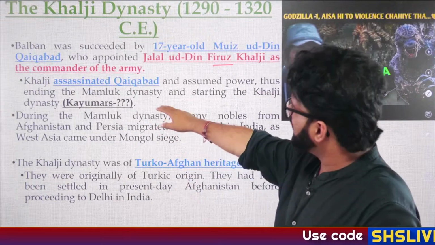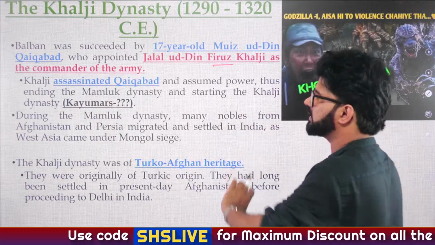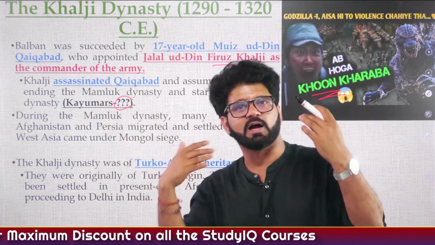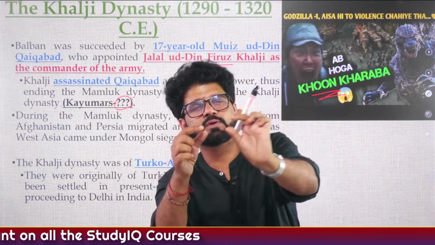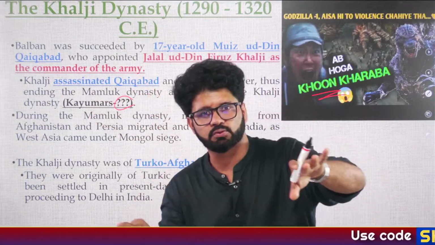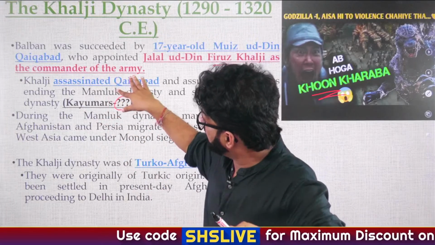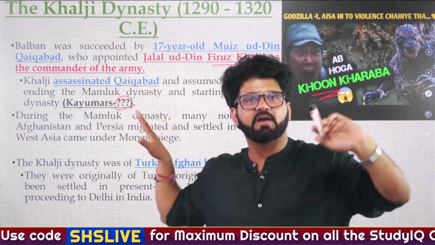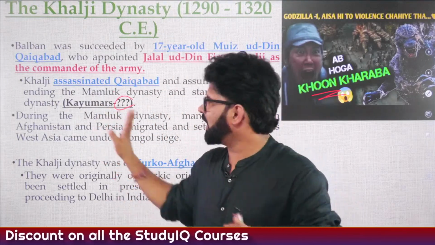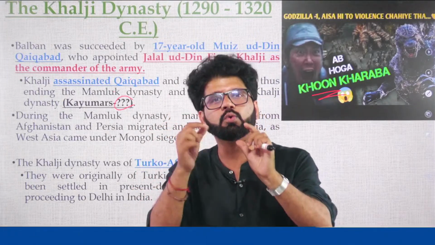So again, Jalaluddin Khalji assassinated Kaikabad and assumed power, thus ending the Mamluk dynasty and starting the Khalji dynasty. See here, there is a debate, as somebody was saying in the comment section, that Kayumar is the last ruler. Kayumar was a 3-4-year-old son of Kaikabad. In many books they write Kaikabad as the last ruler, in many books they write Kayumars. I don't think UPSC will ever give you a question where both Kaikabad and Kayumar are options. If they have, you have to choose Kayumar. But many people believe that Kaikabad was the last ruler. Nobody believes that Kayumar was really a ruler. He was a doodh pita bacha, a kid who was drinking milk.